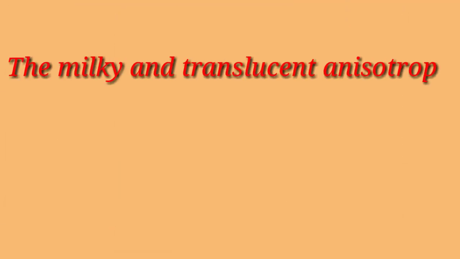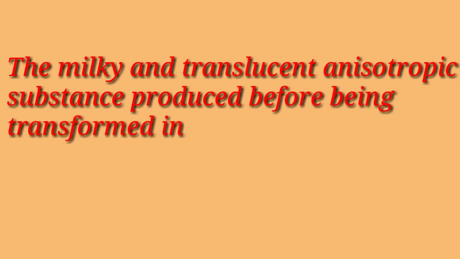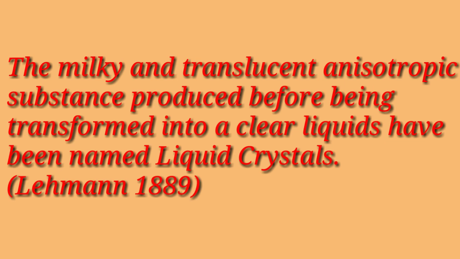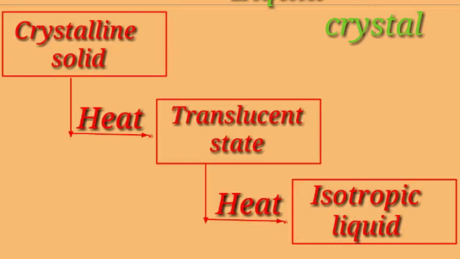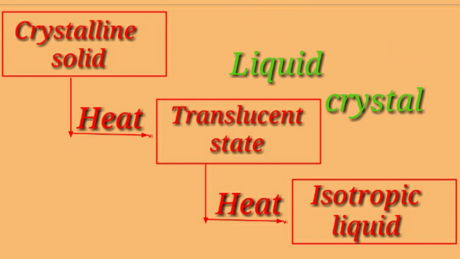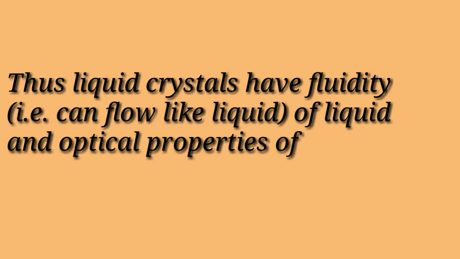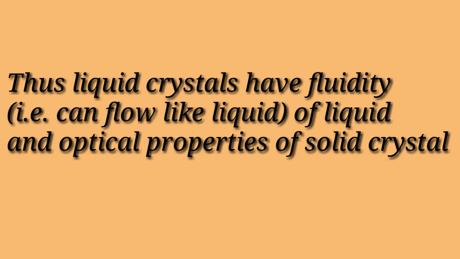This milky and translucent anisotropic substance produced before being transformed into a clear isotropic liquid was named liquid crystal by Lehmann in 1889. Liquid crystal is a mesomorphic state, that is, an intermediate state between the crystalline solid and isotropic liquid. Thus, liquid crystals have the fluidity of liquids and the optical properties of solid crystals.